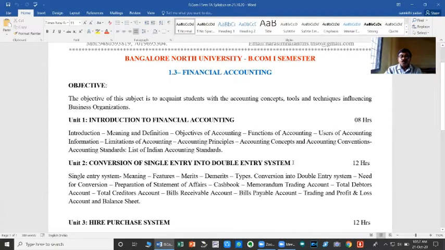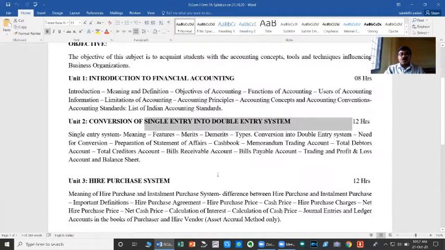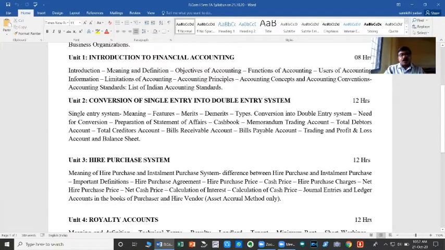That is, the books which were maintained under single entry system are to be converted into double entry system to find out the accurate profit or loss by preparing the trading and profit and loss account, and also to ascertain the financial position by preparing the balance sheet.